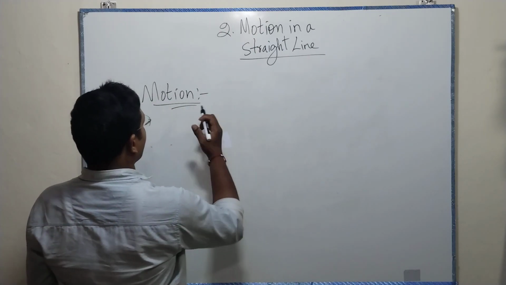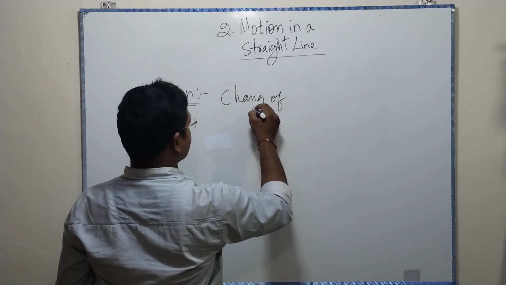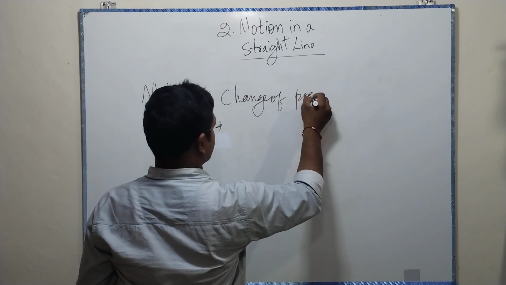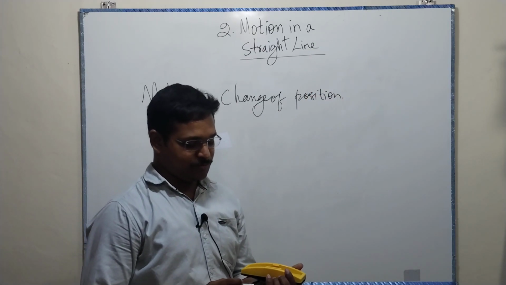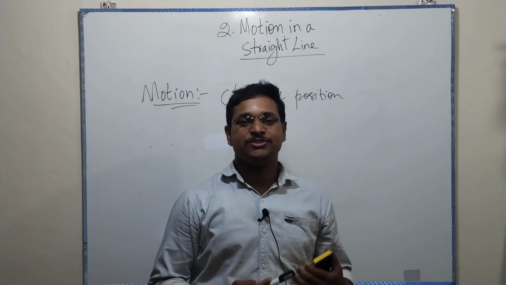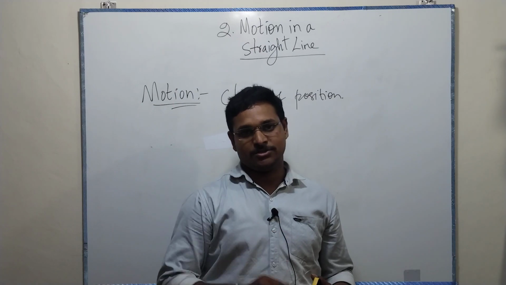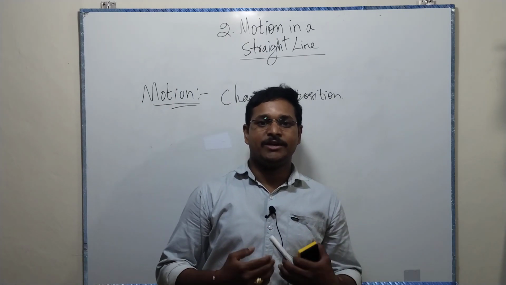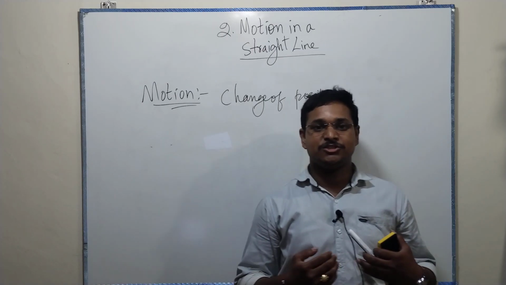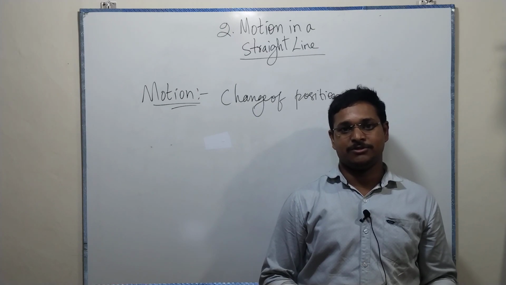So motion is nothing but change of position. And what is position? Position is nothing but where it is situated at a given time. For example, I am standing at one place. Maybe I am changing my place from one to another. Now the position is different.